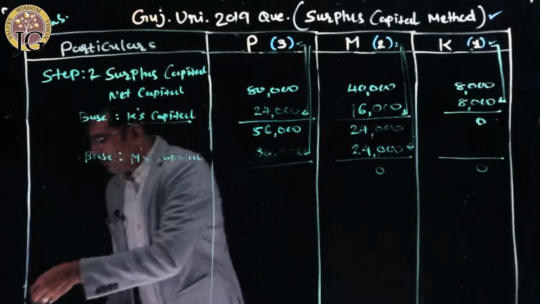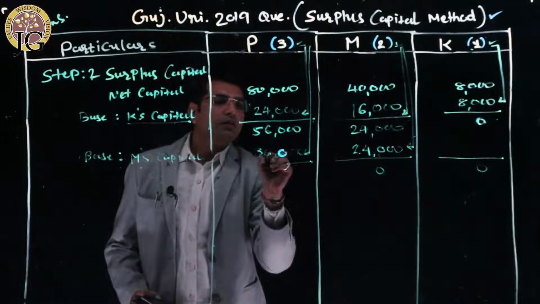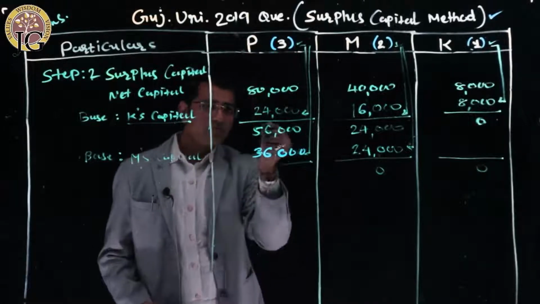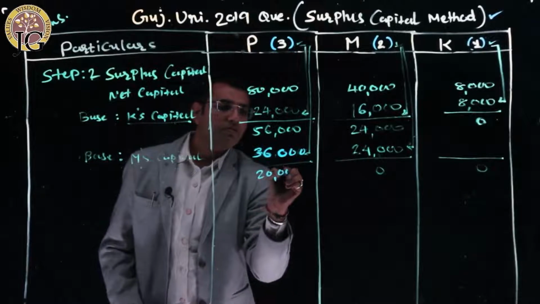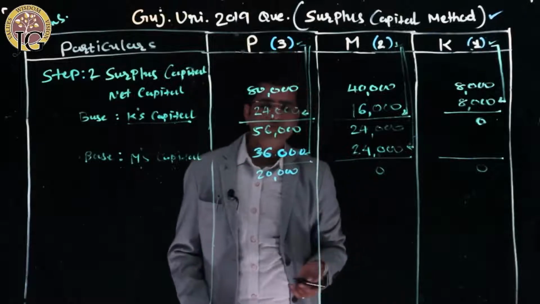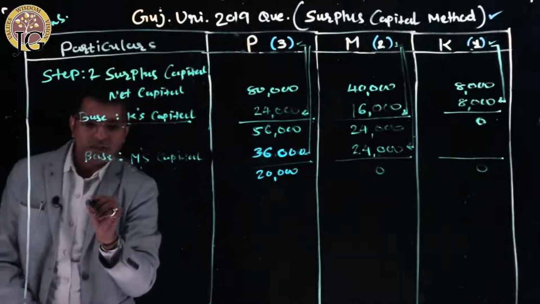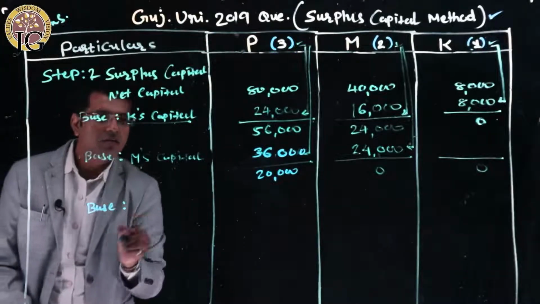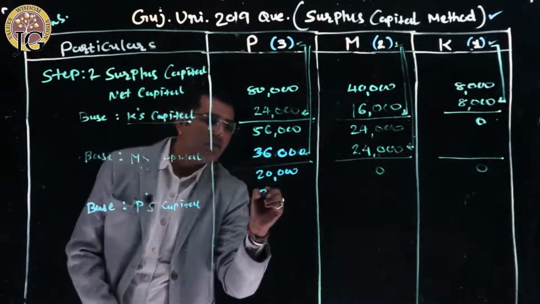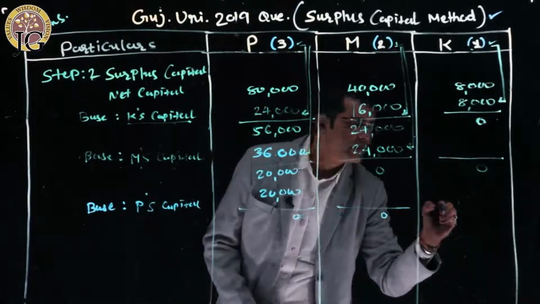Okay, let's use another pen. 36,000 rupees, right? Now P remains 20,000. M is already 0, because M's base was taken, and K is already 0. Now P is the only remaining partner. So lastly, third rank is given to P. P's capital is a base and P will get 20,000 rupees, and ultimately all the partners have been paid,